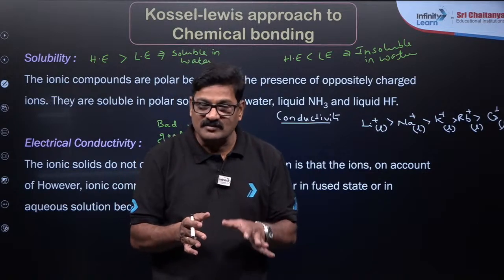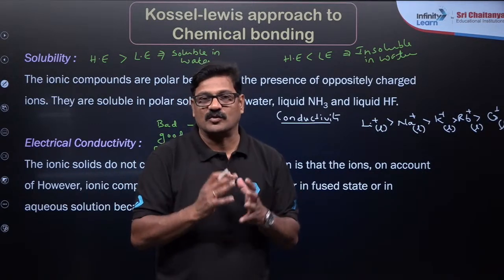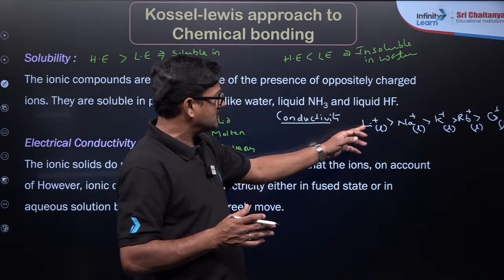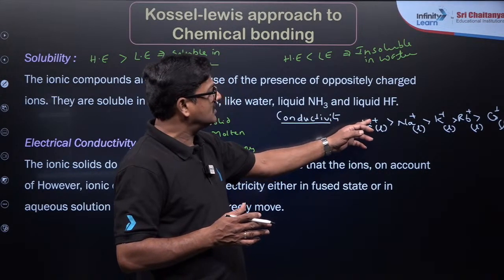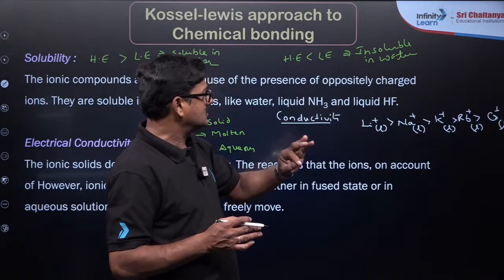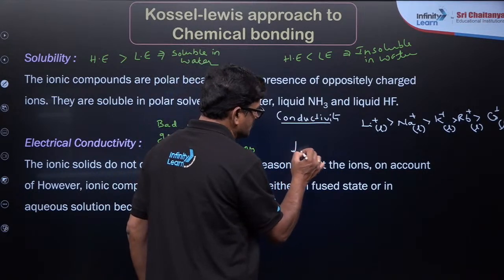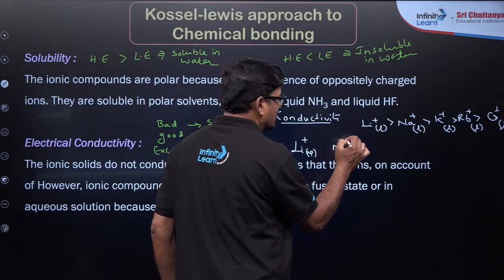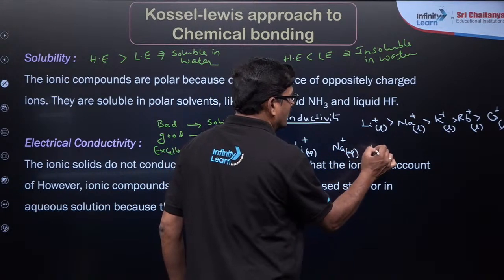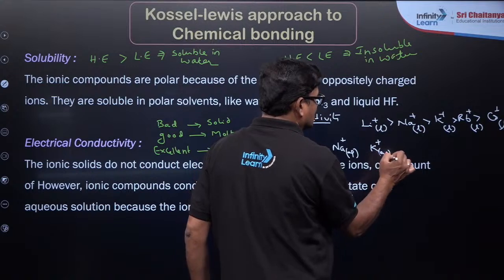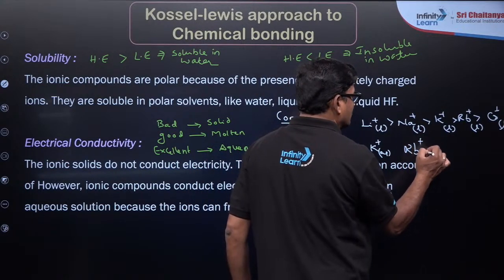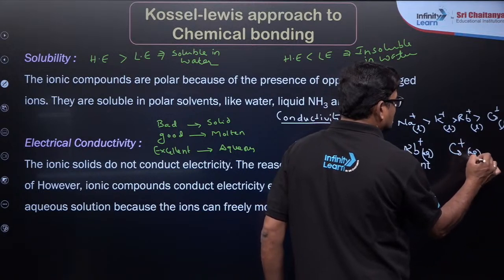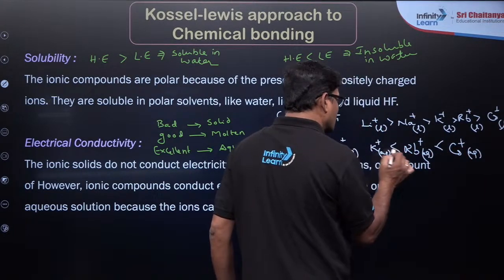When these are dissolved in water, water molecules surround the ions, so the more the hydration, the larger the size and the lesser the conductivity. Lithium plus aqueous, sodium plus aqueous, potassium plus aqueous, rubidium plus aqueous and cesium plus aqueous, so it is going to be the reverse order.